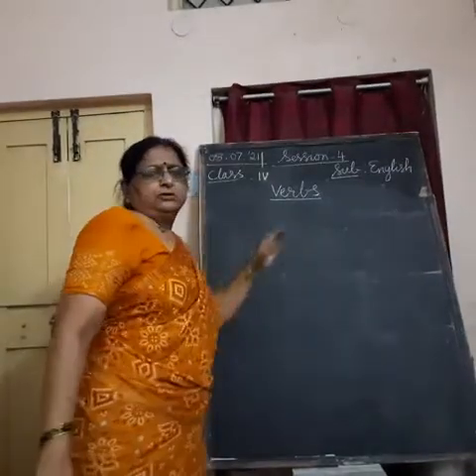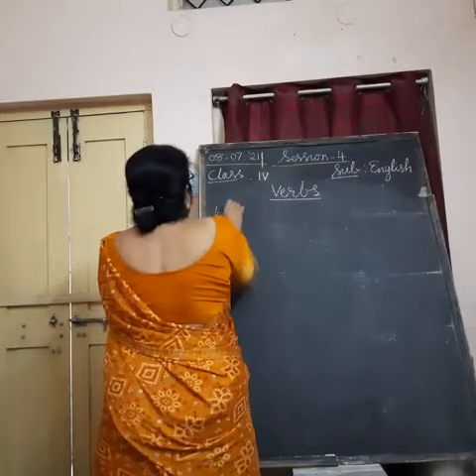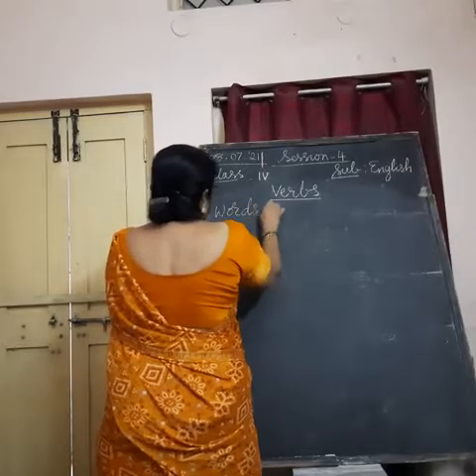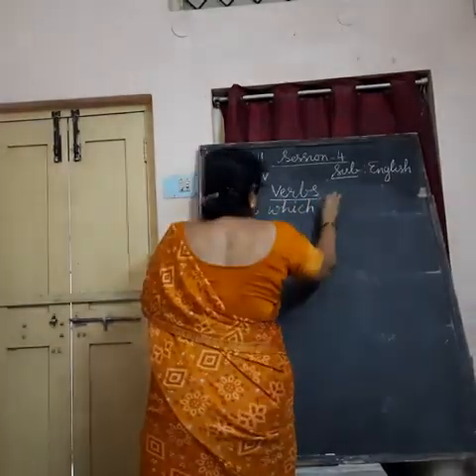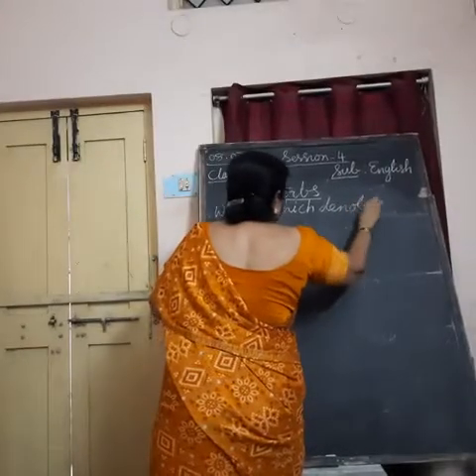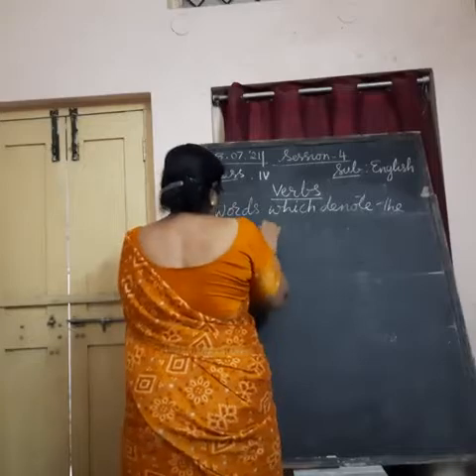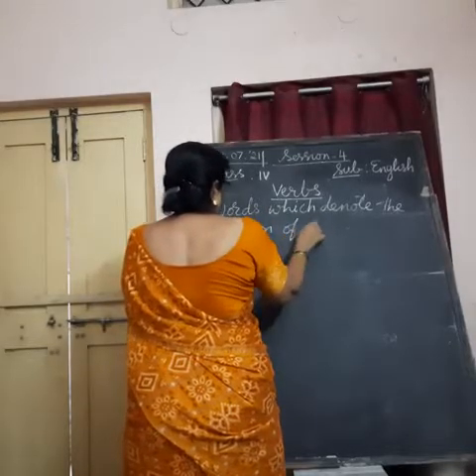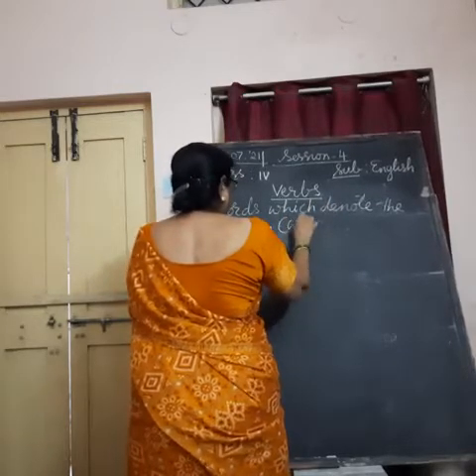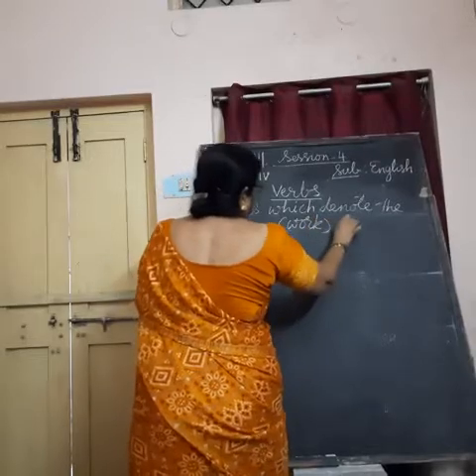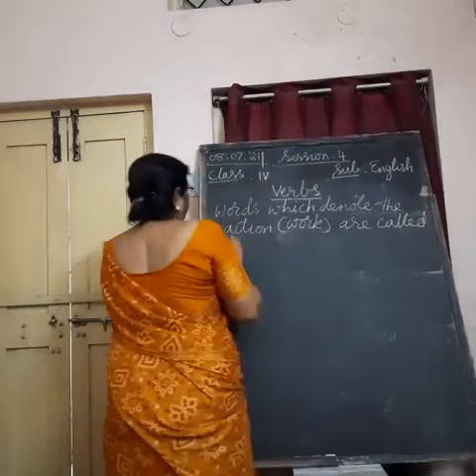What are verbs? Verbs are action words. In grammar terms we can say words which denote the action or work are called verbs.